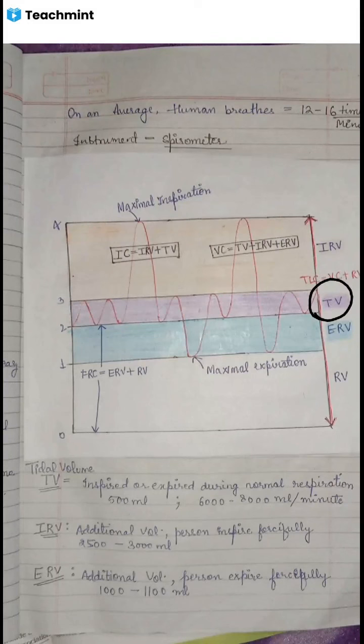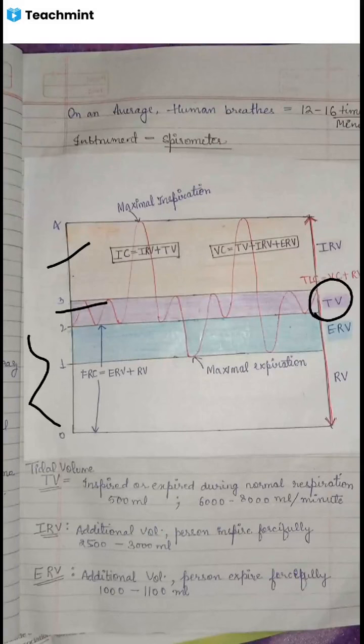This column that you see is actually the time of a normal respiration. This above and this downward portion, these two blocks, denote the forced one, when the person forces the inspiration or expiration. So tidal volume is the volume of the air which is inspired or expired during the normal respiration. And approximately it is 500 ml.